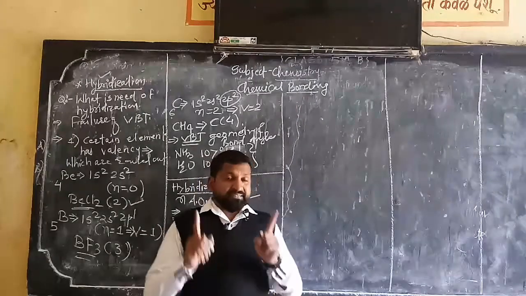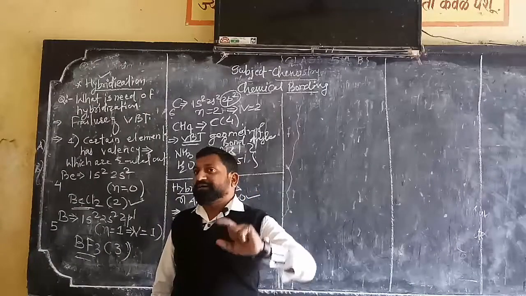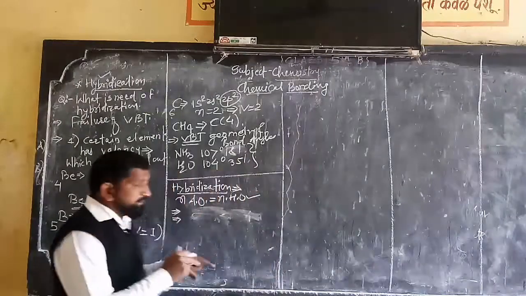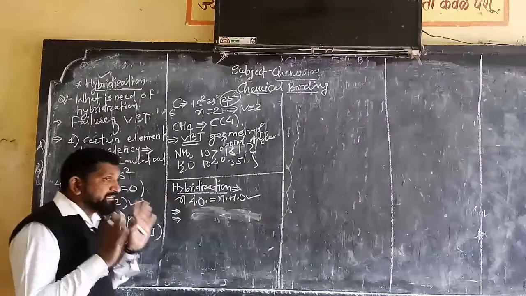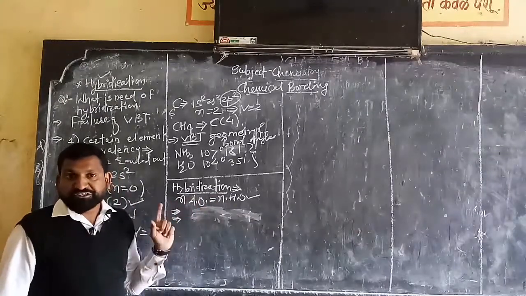It is a necessary and sufficient condition that the atomic orbitals which hybridize together must possess nearly the same amount of energy.